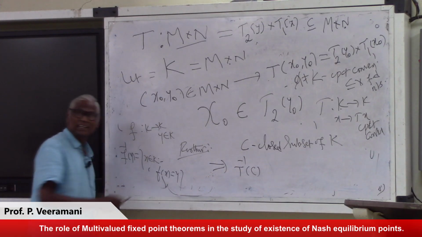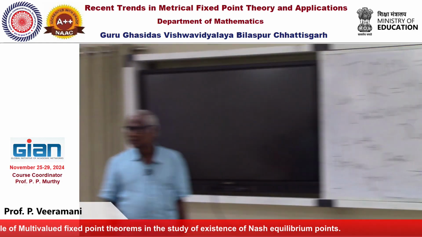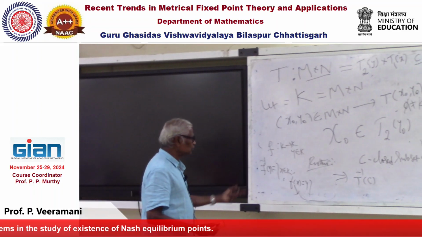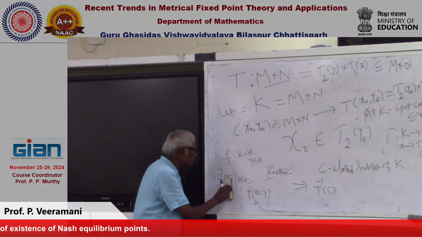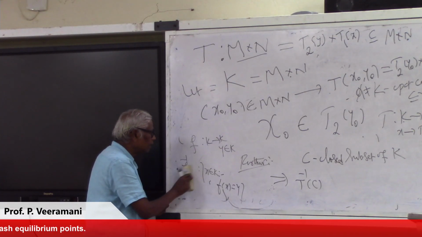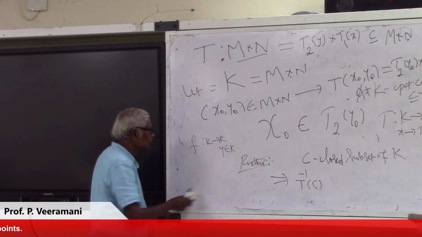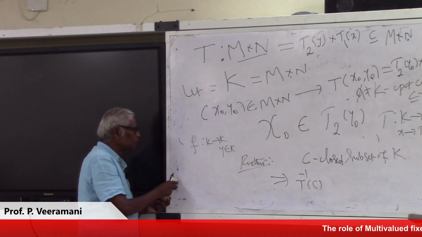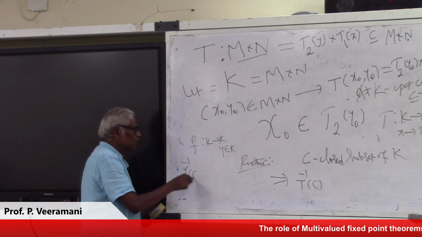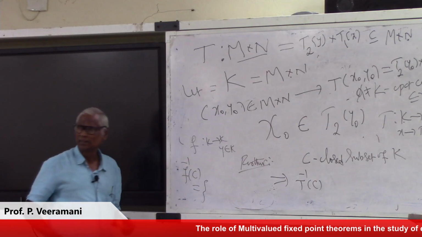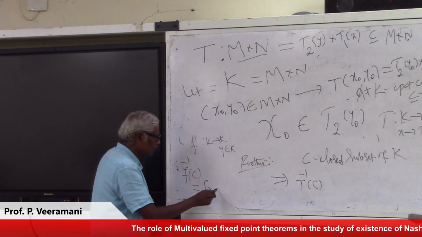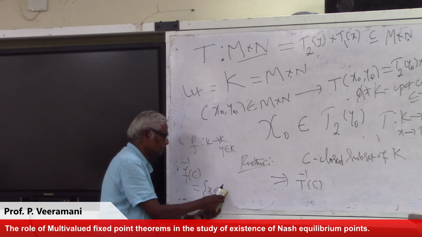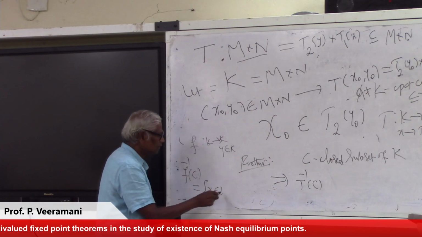But here Tx is a set, so we define the inverse image of a set C as well. How do we define it? The set of all x in the domain K, so that